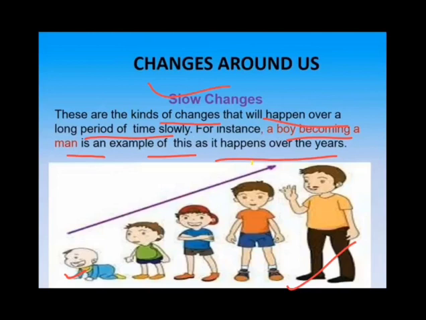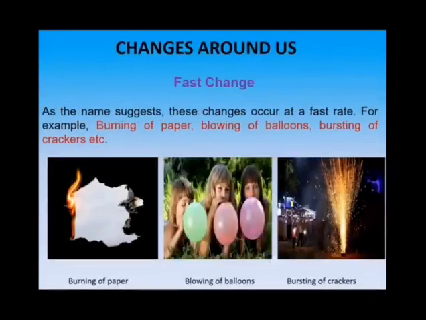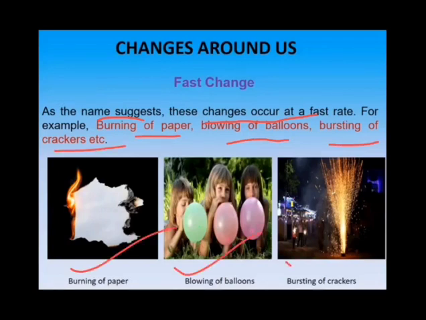Now the next type of change is fast change. As the name suggests, these changes occur at a very fast rate. For example, burning of paper, blowing of a balloon, bursting of crackers, etc. These are the examples of fast change. So there are two types of changes here: slow change and fast change.